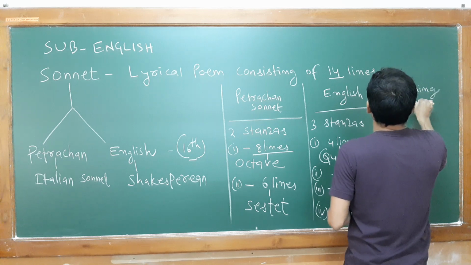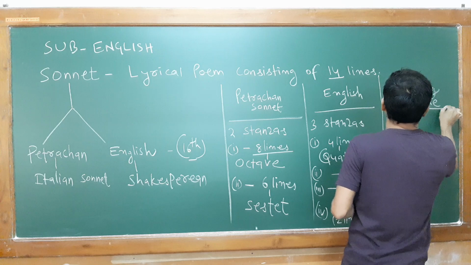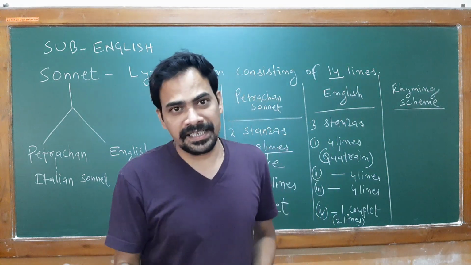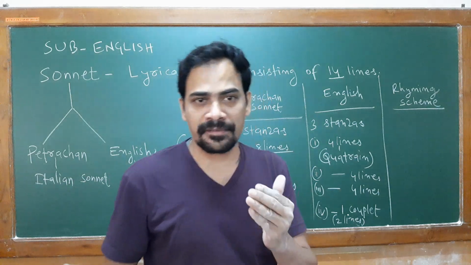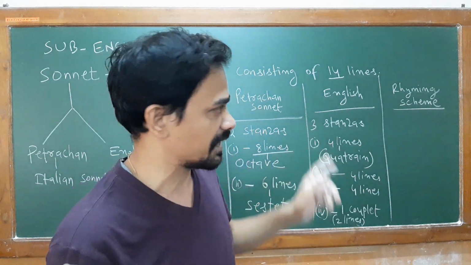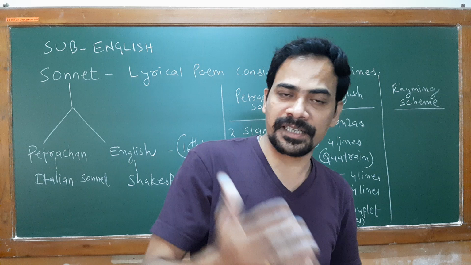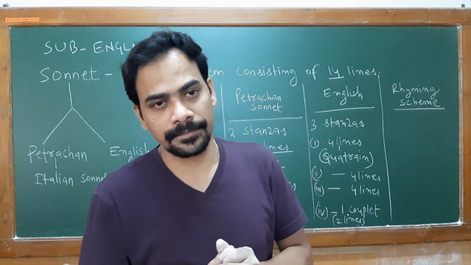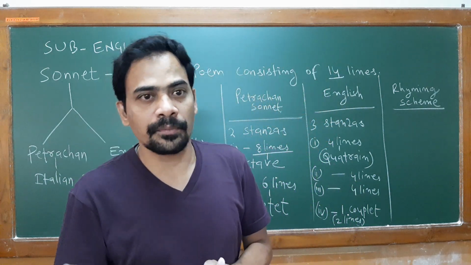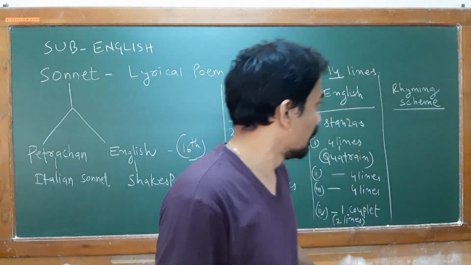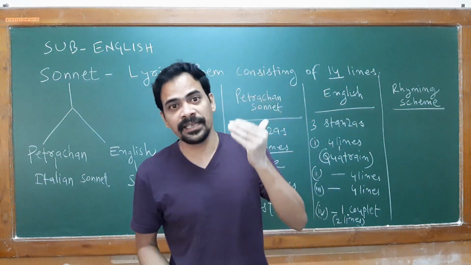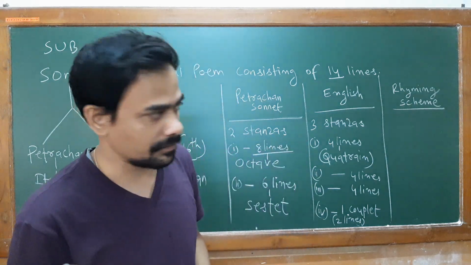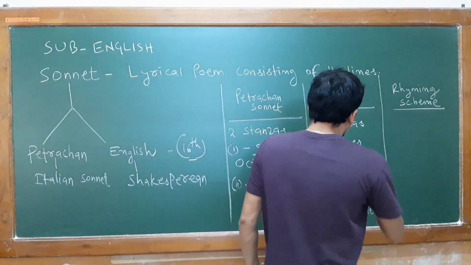Rhyming scheme. So my dear students, I taught you in my previous video the basic difference between rhyming words and rhyming scheme. Rhyming words means you are simply picking out the particular words which sound similar. But in rhyming scheme, we select something different. We select the alphabet: A, B, C, D.